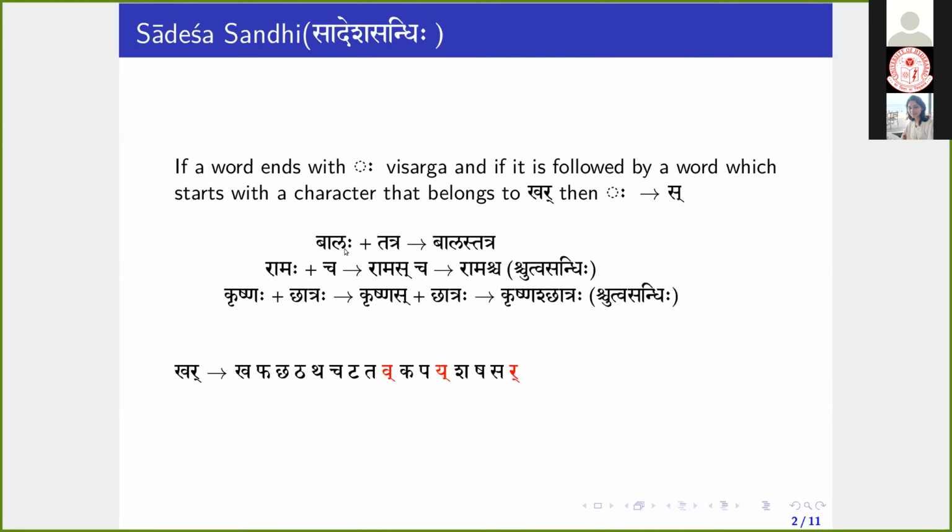So Balaha ends with Visarga, and after that the word Tatra is there. So this Ta belongs to Khar or not, we have to check. Takara is there, which belongs to the Khar Pratyahara. So the condition is satisfied. Then what happens? This Visarga changes to Sa. Balaha Tatra will become Balas Tatra.